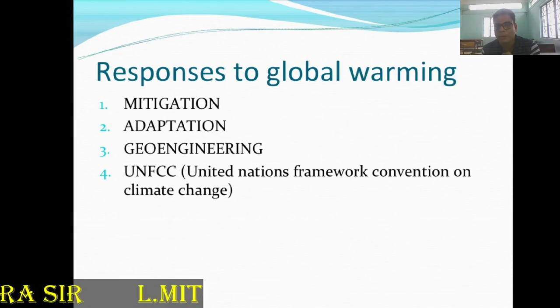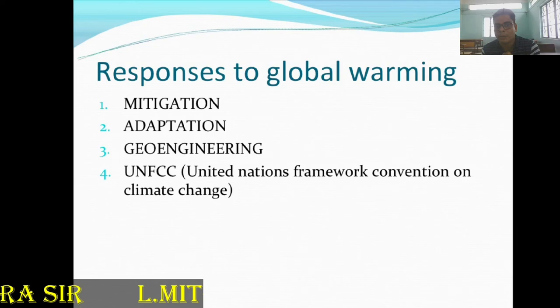We can call a meeting of all the countries. The UNFCCC, United Nations Framework Convention on Climate Change, already holds a meeting every year where world leaders present, say something and discuss mitigation and adaptation measures for global warming. This can be taken up by the higher world authority, the United Nations.